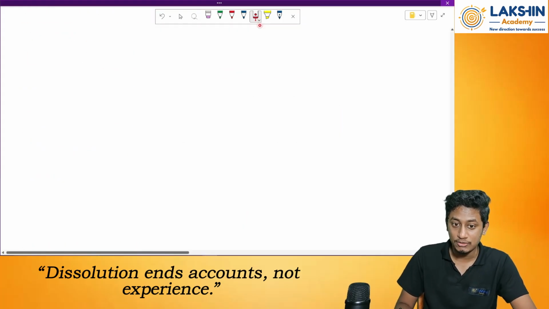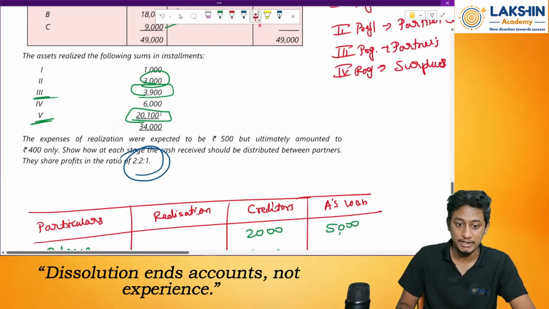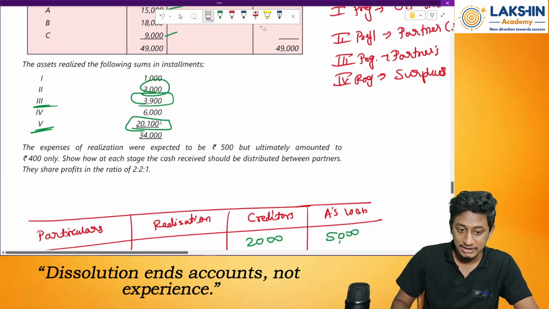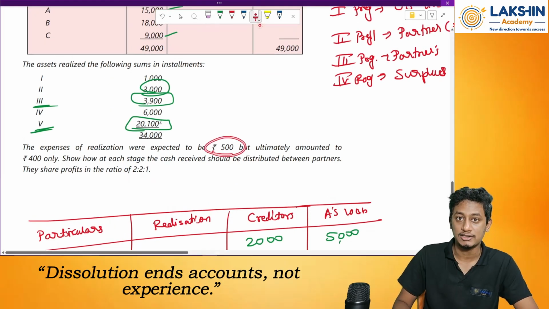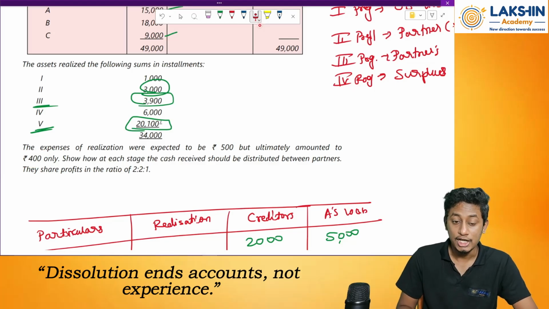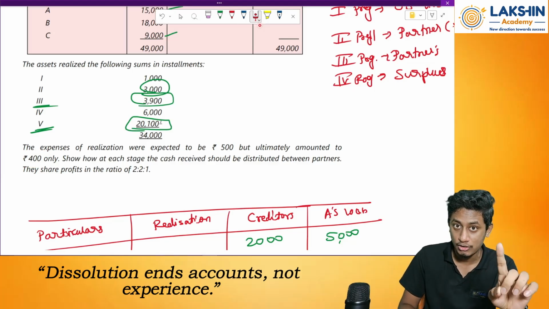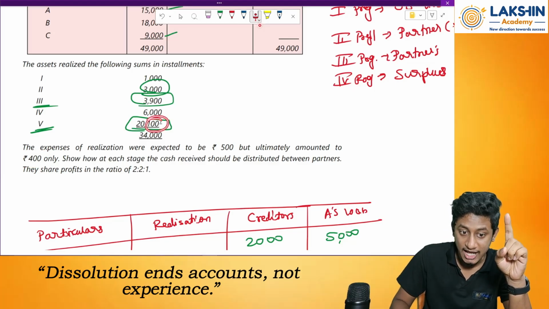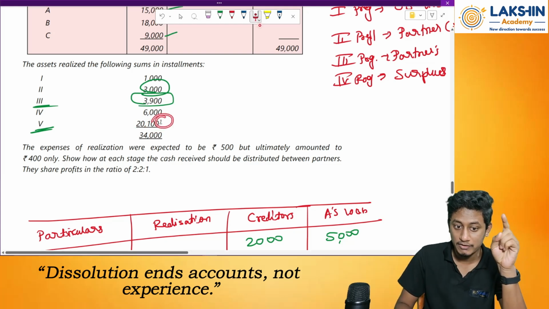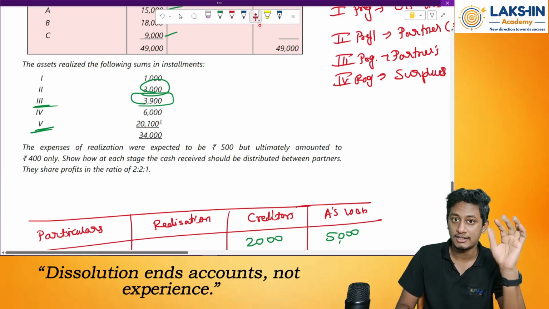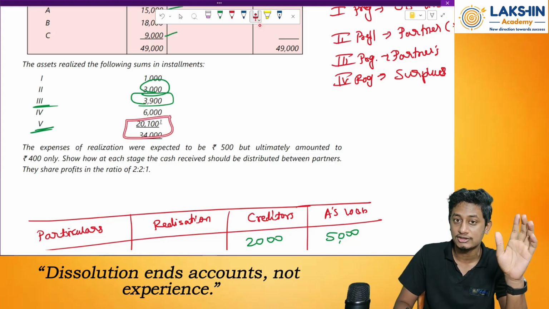Same thing has been done in the previous question. See, the expenses for realization were estimated to be 500 rupees, but 400 rupees was the actual amount paid. So 100 rupees was the benefit I have earned there, and that has been added in the last part. Go to the book. This point number 1 you see is the note given there, that the 100 rupees has been included in this, so do not include it once again.